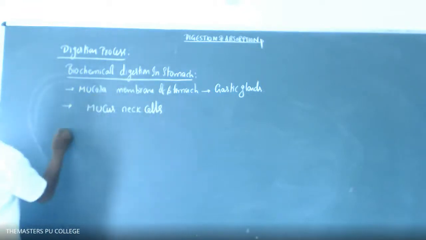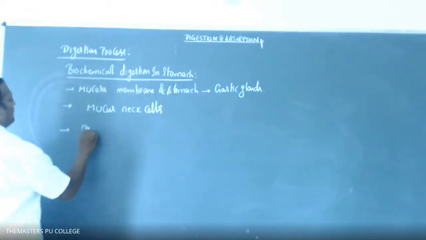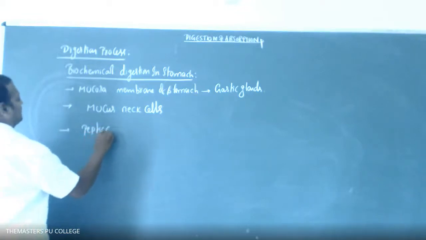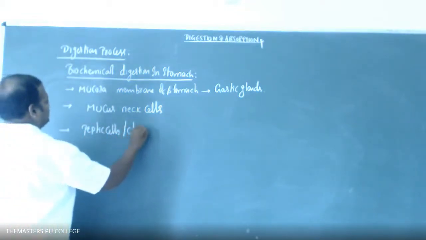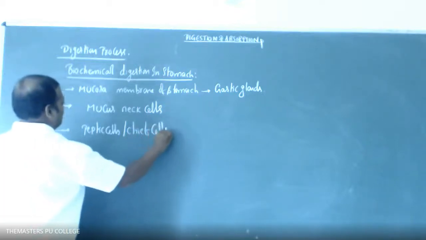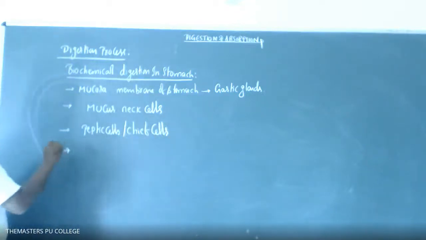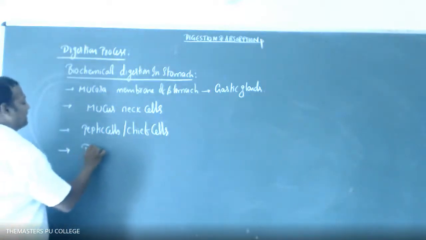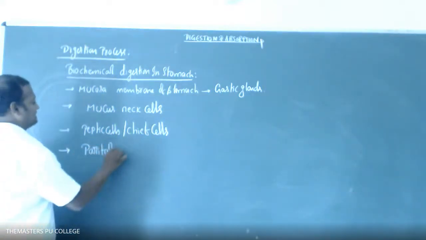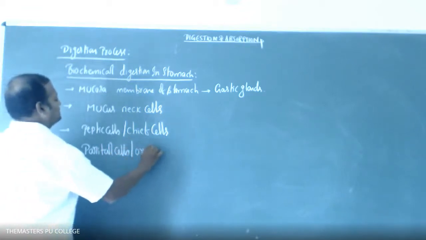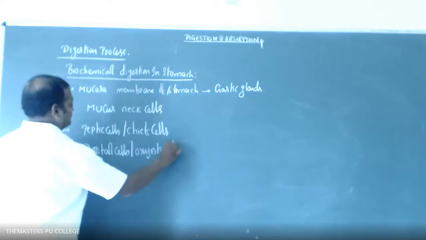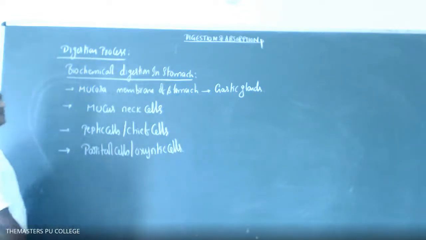Next one, peptic cells, also called chief cells. Third one, parietal cells, also called oxyntic cells.